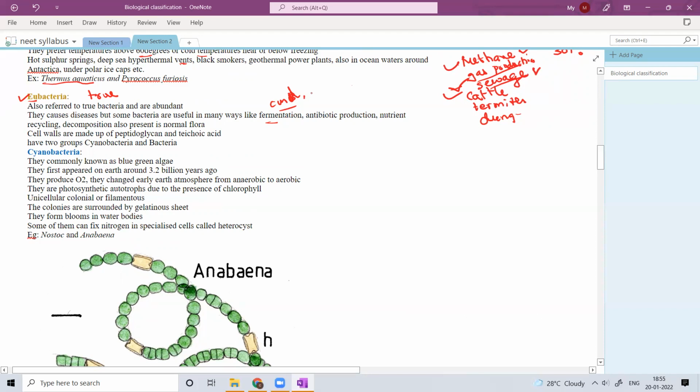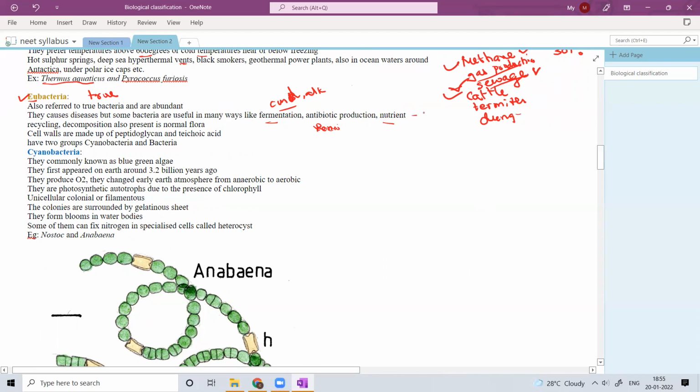Even for production of alcohol and antibiotic production, some of the bacteria are useful, like penicillin. Some bacteria are useful in production of antibiotics and nutrient recycling. Nutrient recycling means a decomposition function: decomposition of complex things into simple forms so that the nutrients come back to the environment.